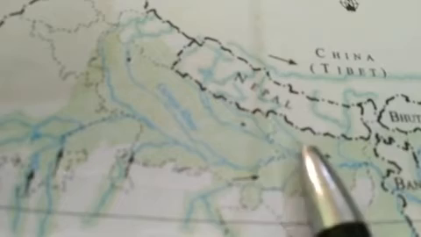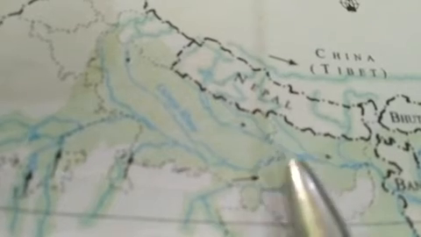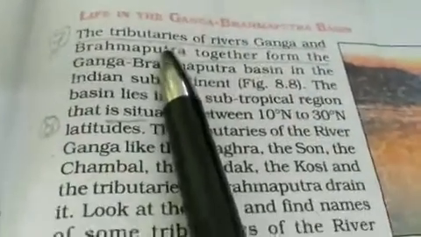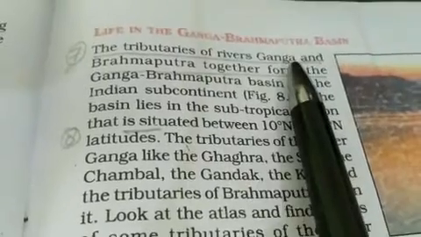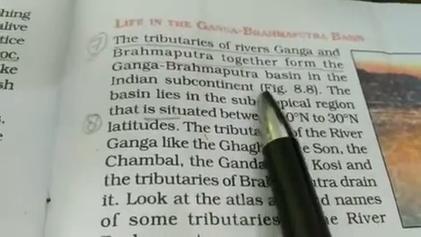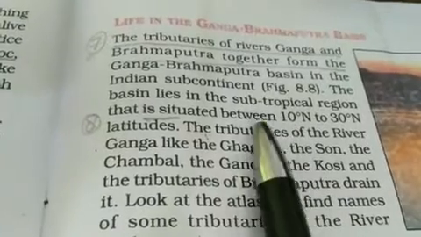Again here, so many small rivers join the big river. These small rivers are called tributaries, from where the water of the big river is distributed into small rivers. So the tributaries of Ganga and Brahmaputra in the Indian subcontinent form the Ganga Brahmaputra basin.